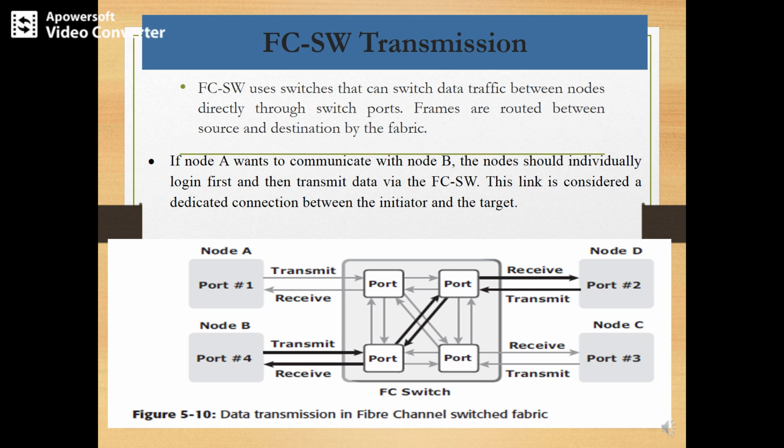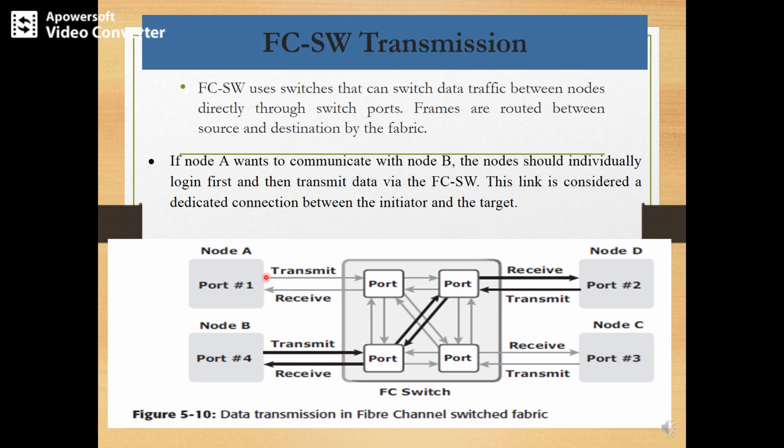FCSW transmission. In the case of switch fabric, the link between any two switches is called an inter-switch link, or ISL, which enables the switches to connect together to form a single large fabric, and this fabric allows host storage data exchange. FCSW uses switches that can switch data traffic between nodes directly through the switch ports. The frames are routed between source and destination by the fabric.